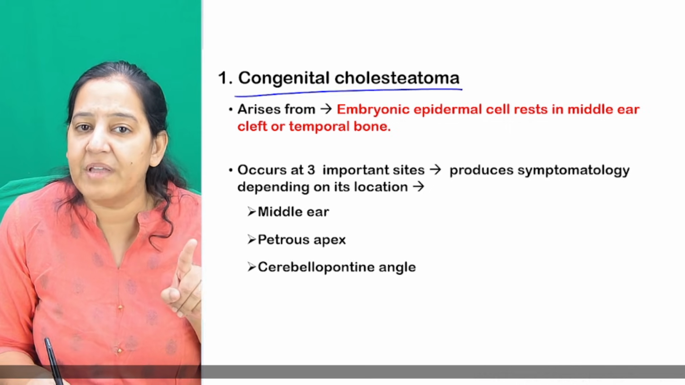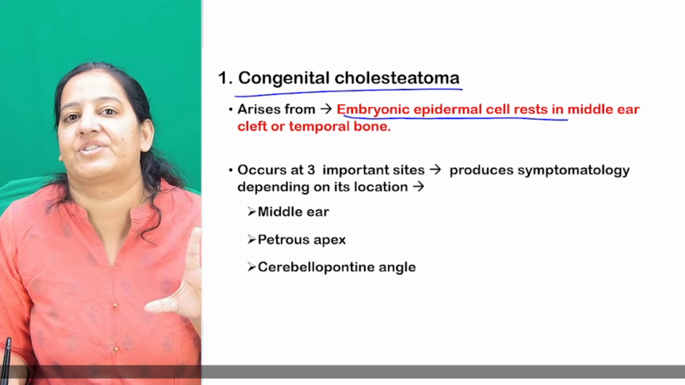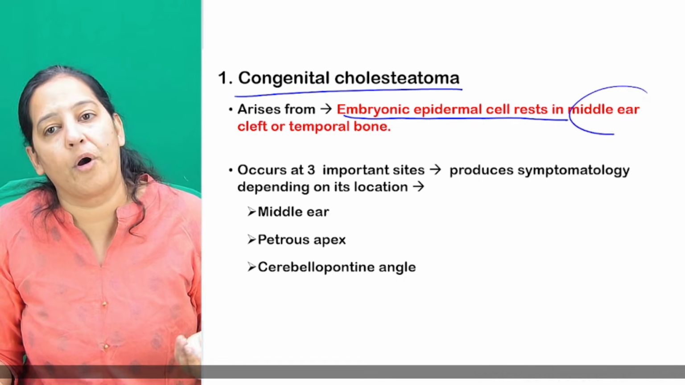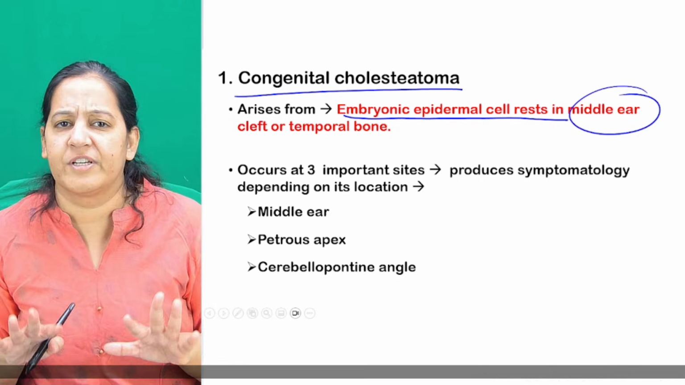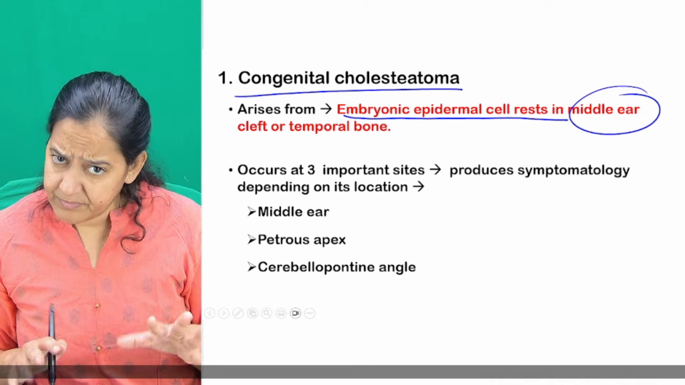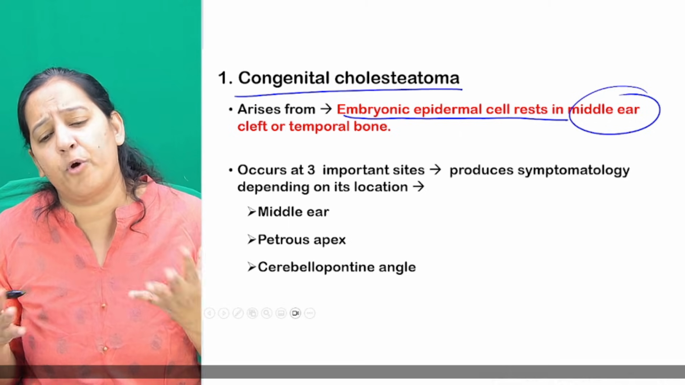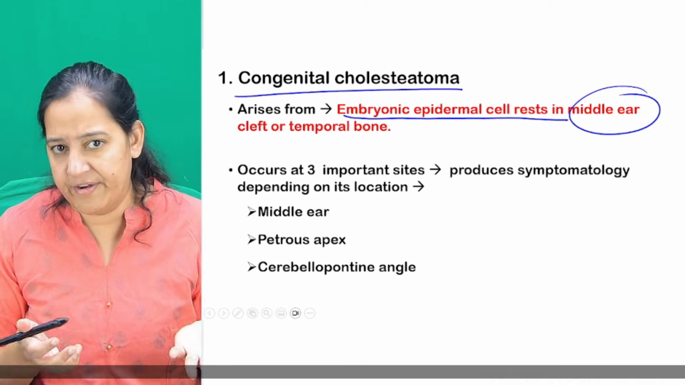Congenital cholesteatoma arises from the embryonic cell rest, the congenital cell rest, which are given by God in the middle ear. They are present in all of us, but they are quiescent. Some of them get activated, proliferate, and form the cholesteatoma. I have already explained this.